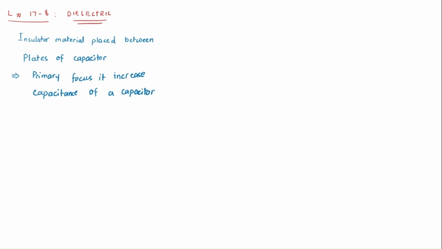For example, you know what is the equation of the capacitance? C is equal to A epsilon naught over D. This is the capacitance of a parallel plate capacitor when there is vacuum between them.